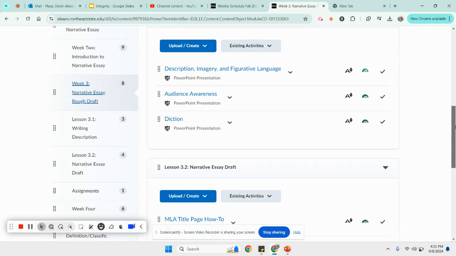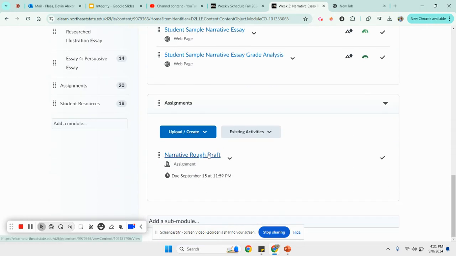Down here at the very bottom of week 3, we see our actual assignment, and that is that narrative rough draft. You are going to write your draft and submit that by the end of the week. So that is due Sunday at 11:59. Now, for a rough draft, I want you to have a good chunk of this written. I really want you to have given it your best first effort.